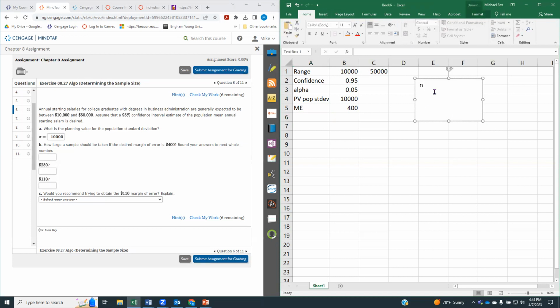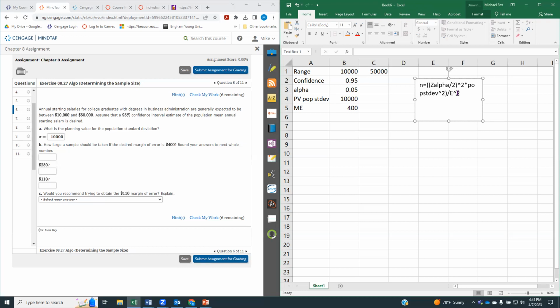The formula is that n equals the z-score of alpha divided by 2, squared, times our standard deviation squared, divided by our E, which is our margin of error, squared.